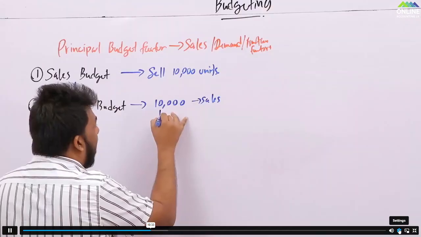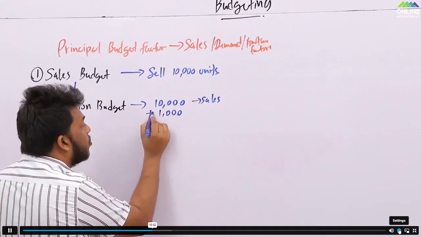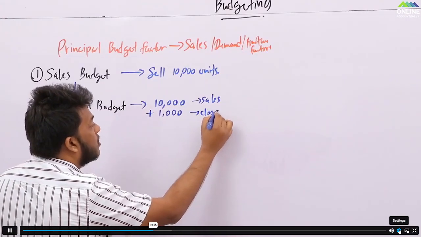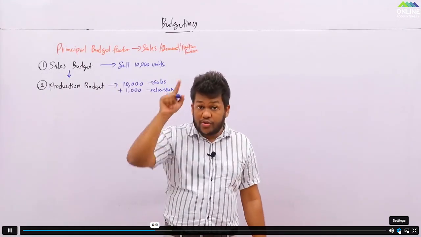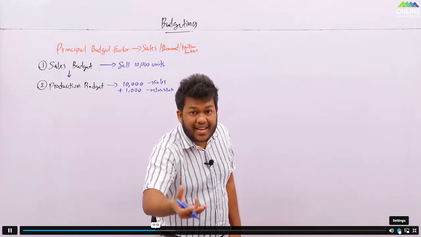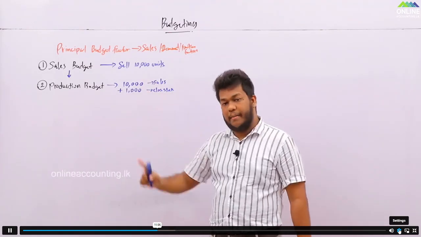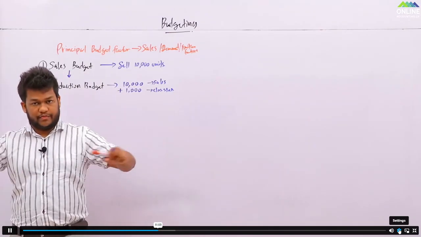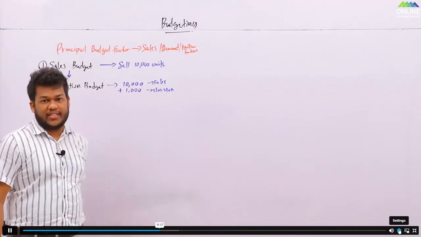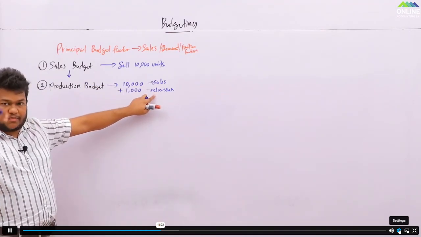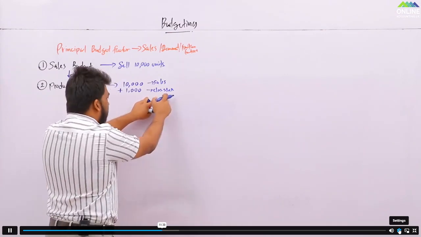Now let's say you should have 1,000 of closing inventory, which means this also should be produced. See, you need to sell 10,000, so 10,000 you need to produce, and also you should have 1,000 of closing inventories in your hand. Which means not only 10,000, but also the closing stock you need to produce. Now, is this over? One student can have this question: then sir, what about opening stock? This is closing stock. Closing stock of this month is next month's opening stock, which means the next month's requirement. Closing stock, how much you are going to keep, you need to produce. Sales you need to produce.